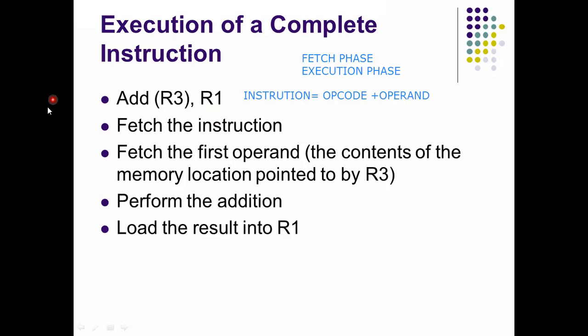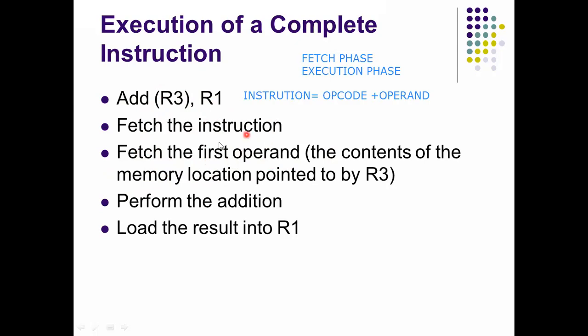Here, first fetch the instruction, that means taking the instruction first. The next step is to fetch the first operand. Two operands are there: the first operand is R3 and the second is R1.